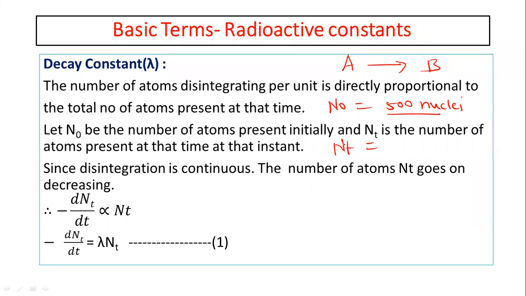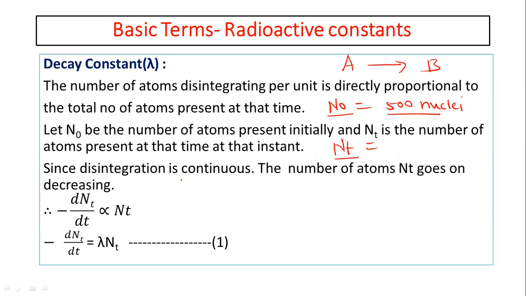So N0 is the initial number of nuclei present, the initial quantity which is present at time 0. And NT is the number of atoms present at time t. You should understand what N0 and NT are here.